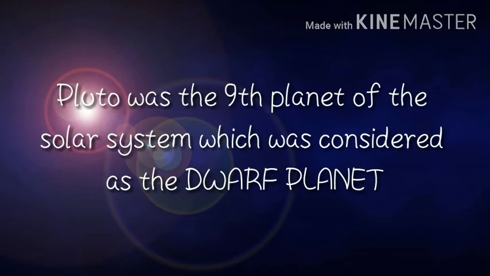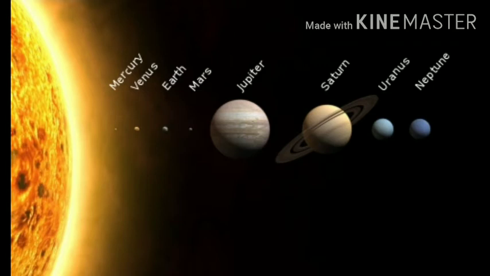Okay, now Pluto was the ninth planet of the solar system, but now it is considered a dwarf planet. On August 24, 2006, the International Astronomical Union redefined the planets and they considered Pluto as a dwarf planet. The other dwarf planets are Ceres, Eris, etc. Dwarf planets also revolve around the sun in their fixed orbits, but they are so small that they do not come under the category of the 8 planets which are there in the solar system.